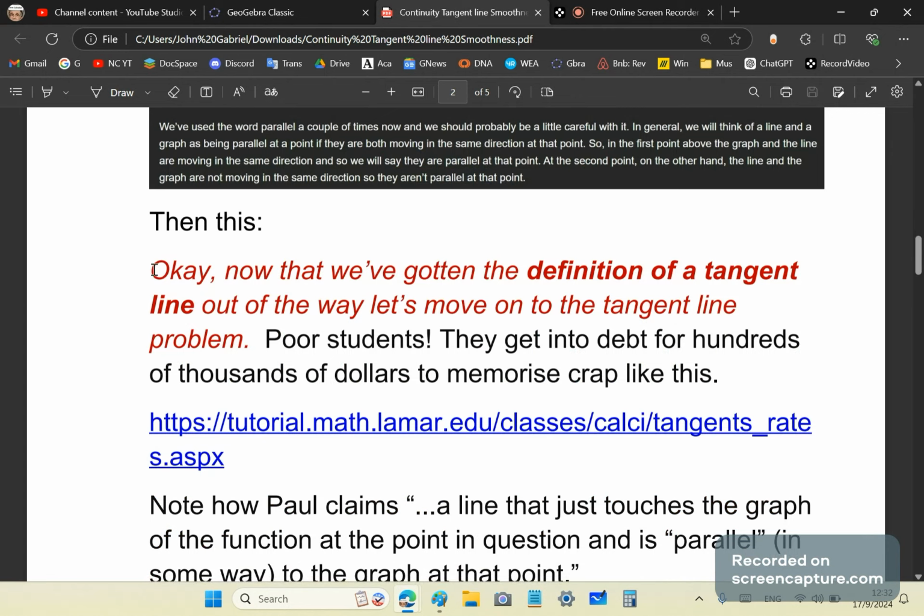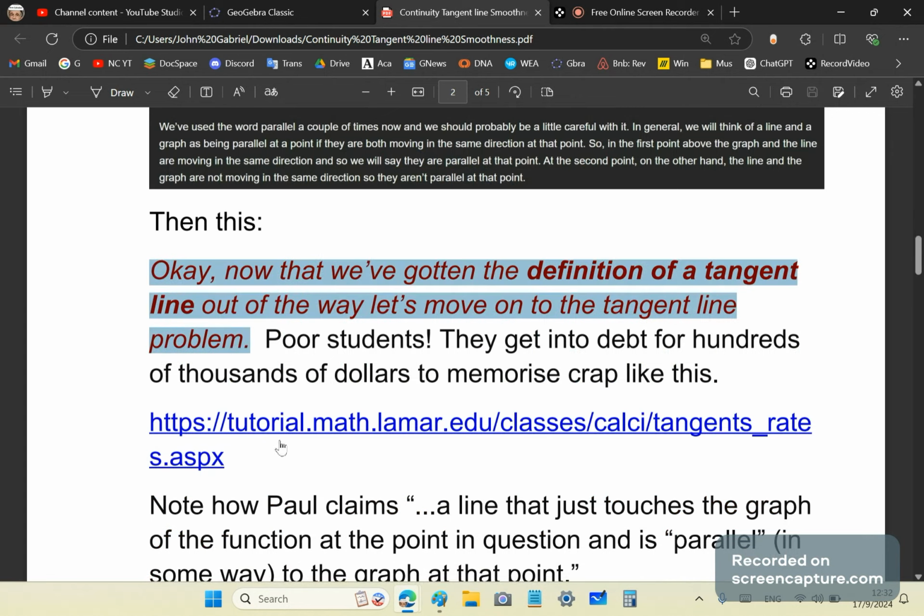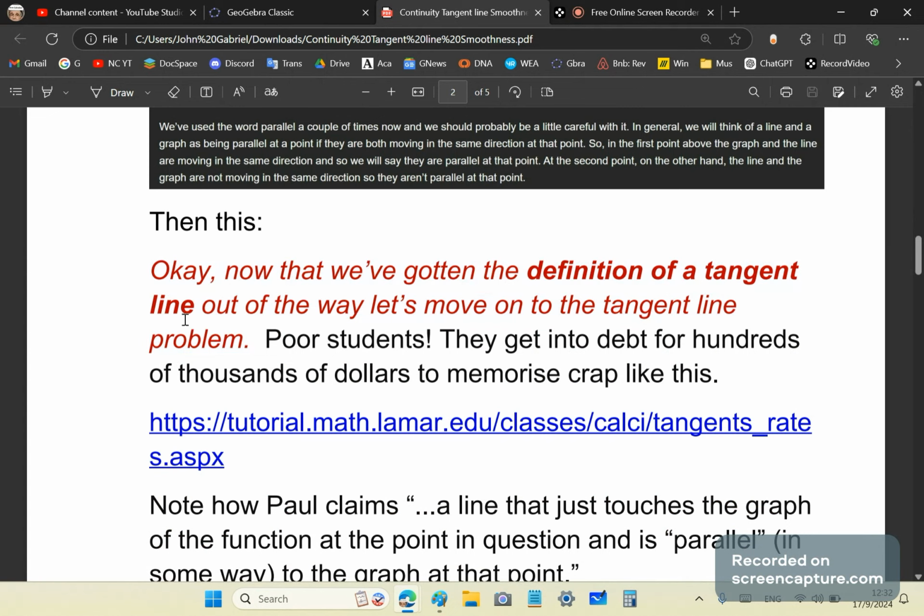Okay, so then finally, in the next part of it, and you can check out the link here, Paul says, okay, now that we've gotten the definition of a tangent line out of the way, let's move on to the tangent line problem.